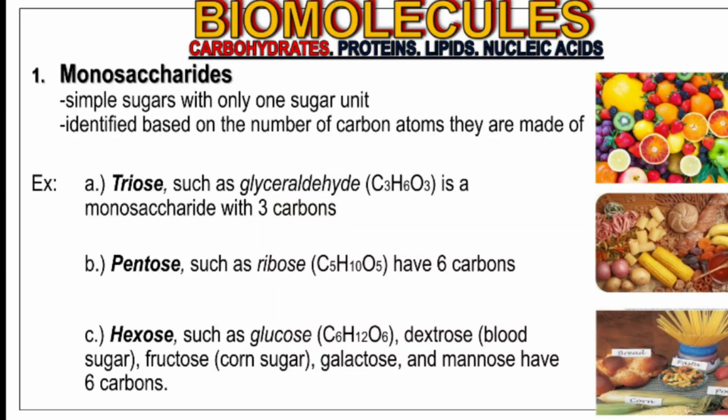Other examples include dextrose, which is blood sugar, fructose, which is sugar derived from fruits, galactose, and mannose, which all have 6 carbons. All of them have a proportion of 1:2:1 for carbon, hydrogen, and oxygen.